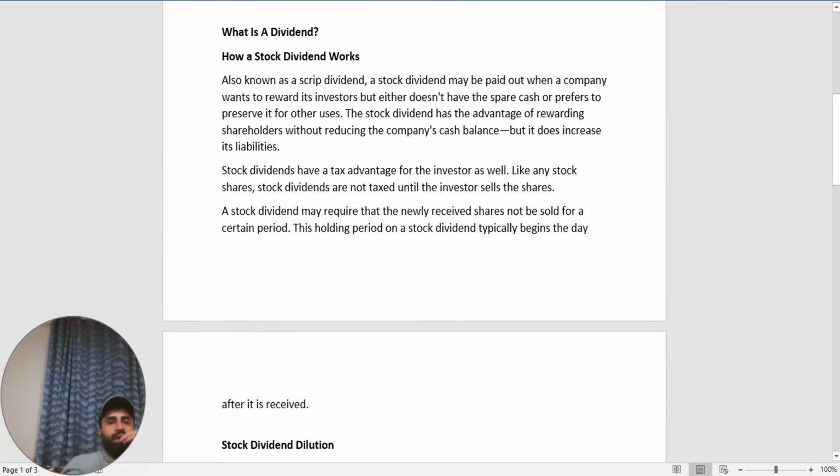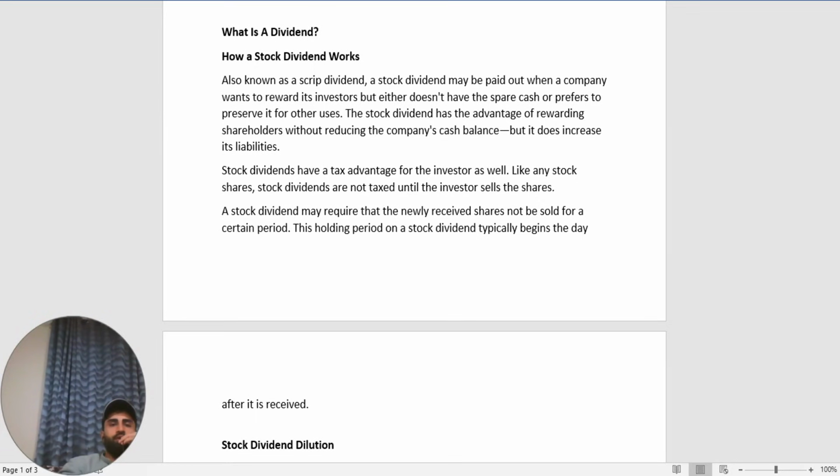So, what is a dividend and how does a stock dividend work? A stock dividend may be paid out when a company wants to reward its investors but either doesn't have the spare cash or prefers to preserve it for other uses. The stock dividend has the advantage of rewarding the shareholder without reducing the company's cash balance, but it does not increase its liability.